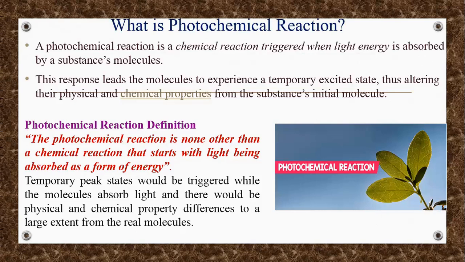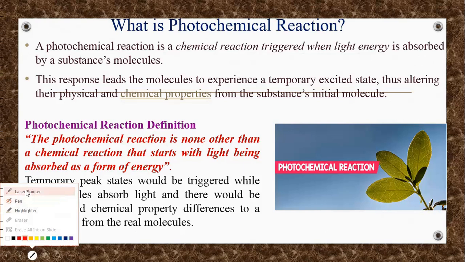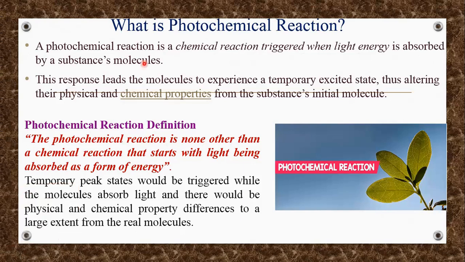So when we are talking about photochemistry, first we have to know what photochemistry actually is. Photochemistry is a branch of chemistry which deals with the study of photochemical reactions. The reactions which take place by absorption of visible and ultraviolet radiations are called photochemical reactions. These are the reactions which take place in the presence of light or solar energy.